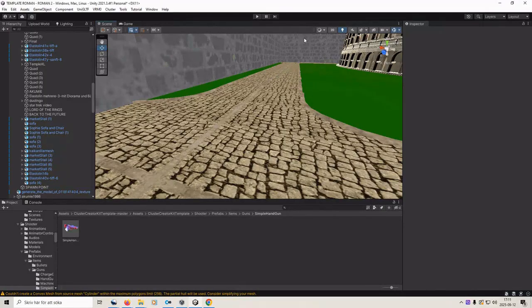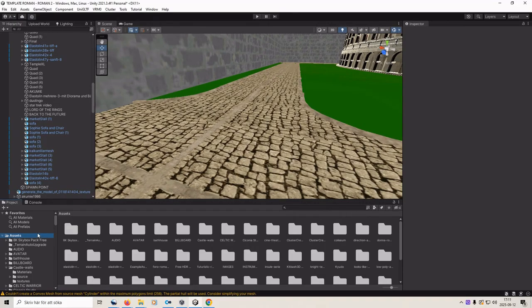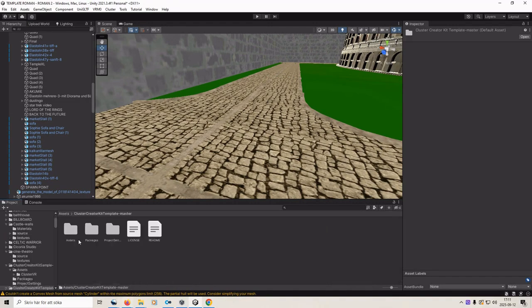Cluster gives you free things you can use with scripting already inside. So you download two maps on the website. One of them includes a lot of templates you can use, and one includes Template Master. So you click on Template Master, you click on Assets, you click on the first one here.